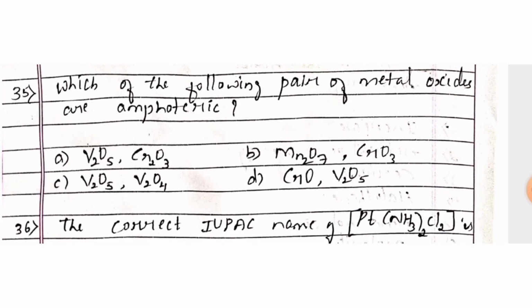Next question, which of the following pair of metal oxides are amphoteric? Option A, V2O5, Cr2O3; option B, Mn2O7, CrO3; option C, V2O5, V2O4; option D, CrO, V2O5. And the right answer is option A, V2O5, Cr2O3.